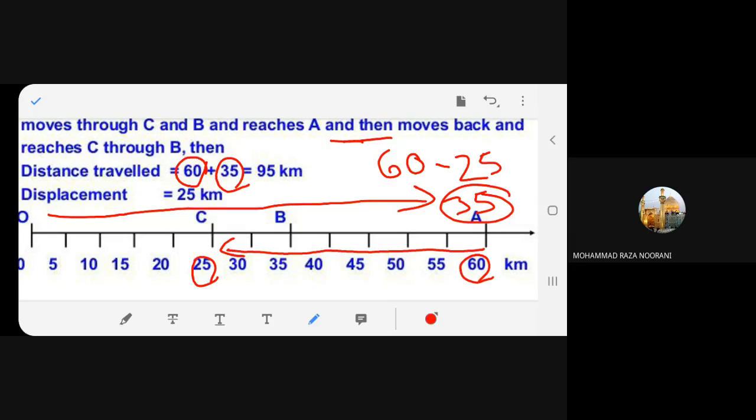Yes, ma'am. And how much does it become? 95 kilometers. This is distance. Remember that. Have you understood now? The complete distance travelled is from O to A and then back from A to C. So what is the distance? 60 plus 35. We got 95 kilometers distance. The body has reached C.